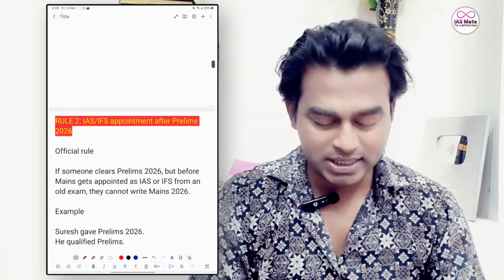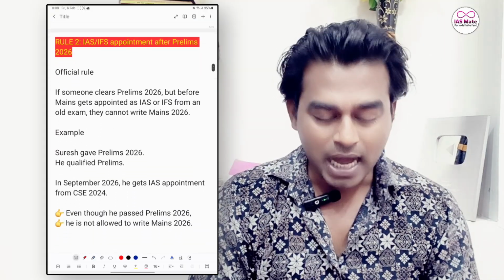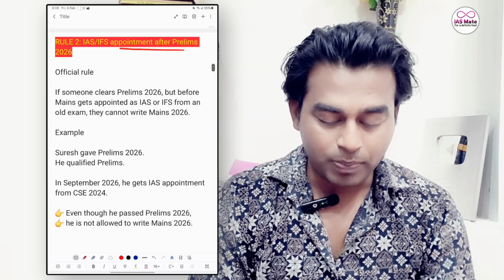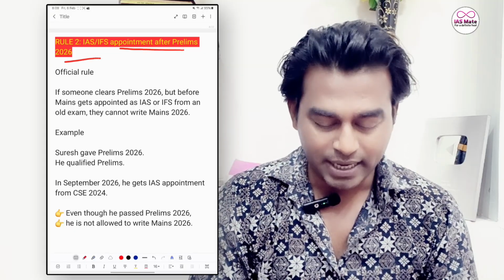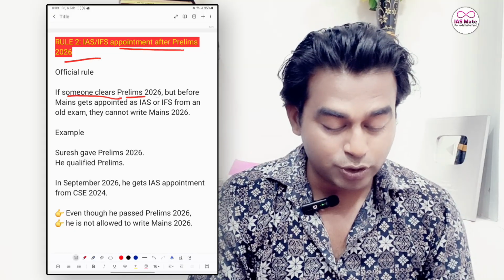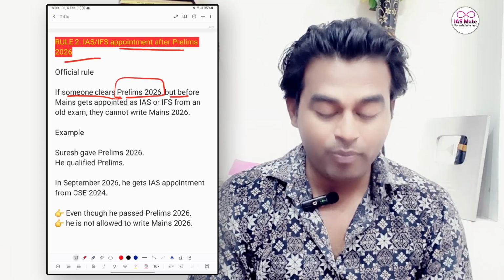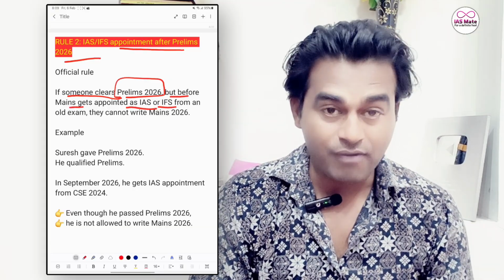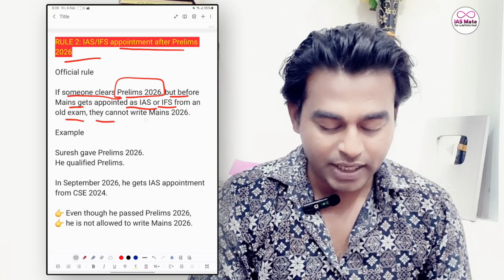The second rule is about IAS or IFS appointed after prelims 2026. It says that if someone clears prelims 2026 but, before mains, gets appointed as an IAS or IFS officer from an old exam, they cannot write mains.